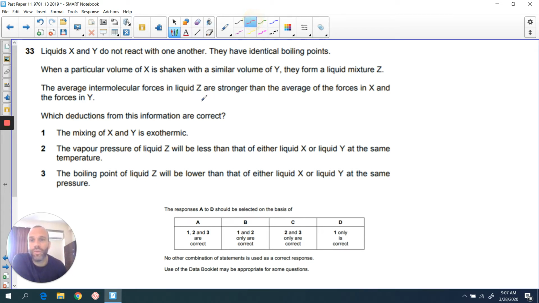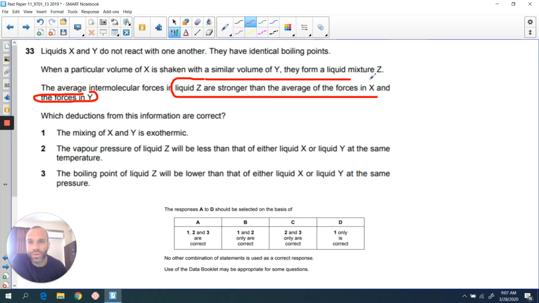And the really key information here is that the intermolecular forces in liquid Z are stronger than the forces in X and in Y. So this is really, really important, because what does that mean? Well, if you have stronger bonds, then that's going to be more stable. In other words, it's holding less energy.